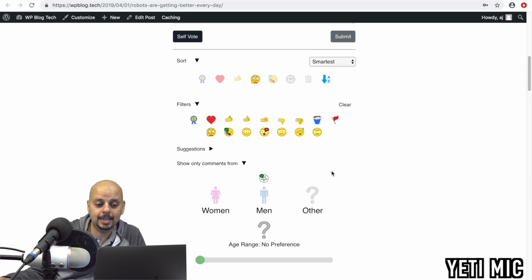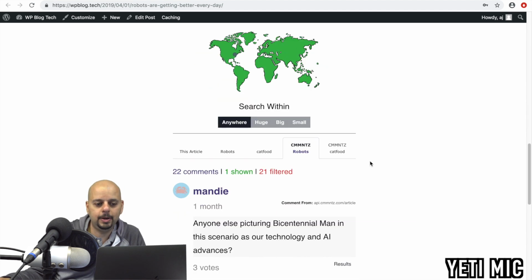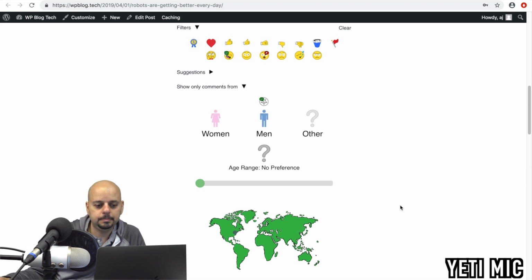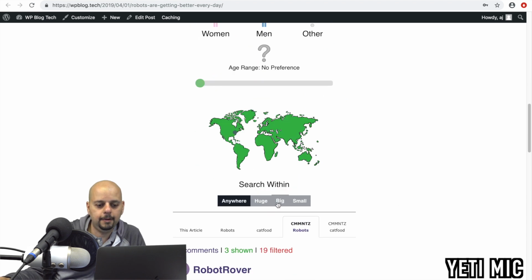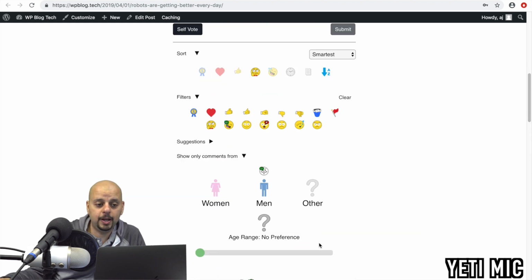And then I can even say, show me only comments from women. 1 comment right here. And then if I go to men, and if I say within this circle, only 3 comments are shown. So you can actually limit it to geographical areas.